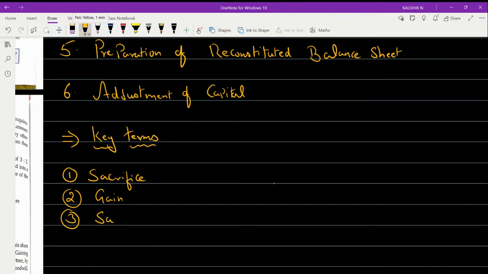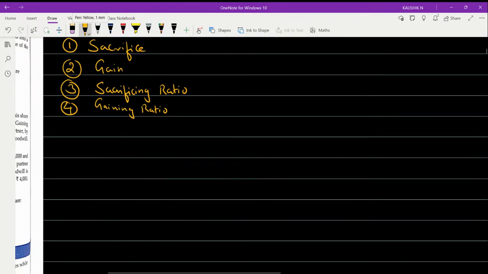So that we call the sacrificing ratio. So the third one will be the sacrificing ratio, and the fourth one will be the gaining ratio. Any doubt up to this? The fourth one is your gaining ratio.